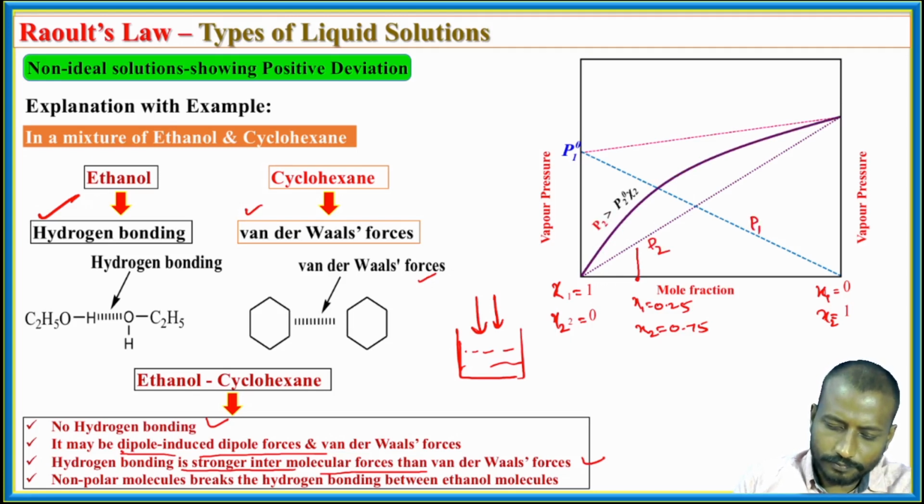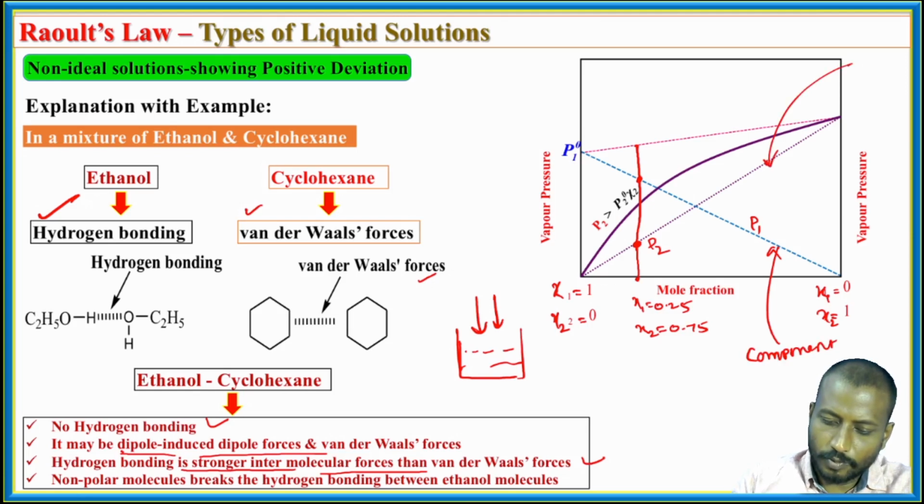If you draw a line corresponding here, this is the vapor pressure due to component 2, and this line belongs to component 1.